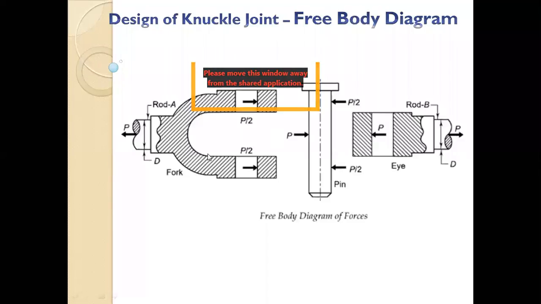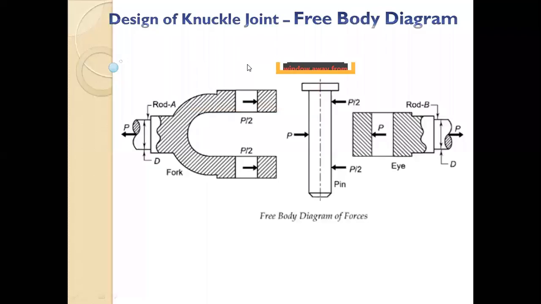Now just try to imagine how these things will fail, or what different failure criteria we have to think about. Let's go from the left. There is no query in the chat, so I am assuming everything is okay. So I am proceeding. Now we will see the design criteria, or the different failures of the knuckle joint. First we will see the design of the rod.